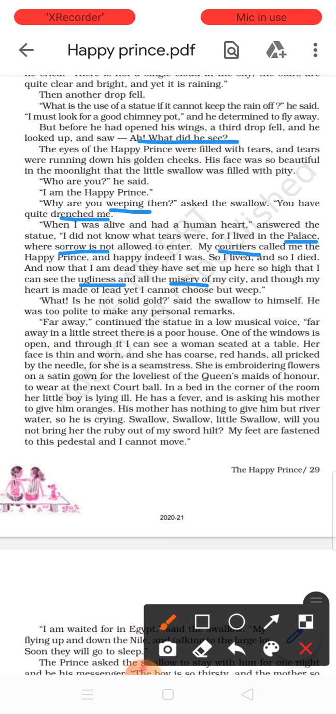What? Is he not solid gold? said the swallow to himself. He was too polite to make any personal remarks. You see, the swallow is wondering, is he not solid gold? Because the statue started talking. He thinks it is not solid gold. How can it speak? And so he did not want to make any personal remarks. He was too polite.